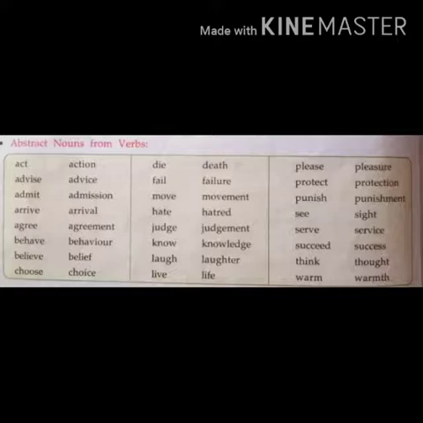Let's see how we can obtain abstract nouns from verbs. A few I'll read for you. The verb act becomes action. Advise becomes advice. Admit becomes admission. Arrive becomes arrival. Understood? This is also there on page number 4. You can go through it once. And next, coming to abstract noun from common noun.